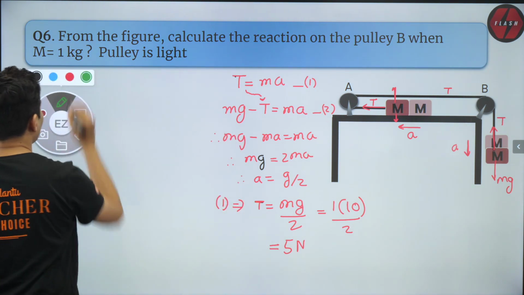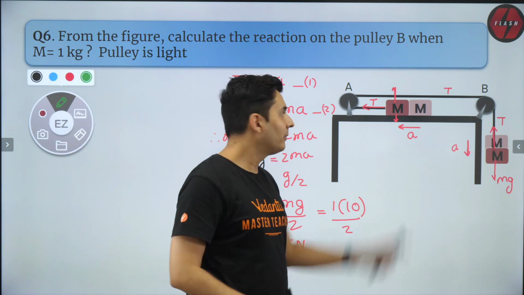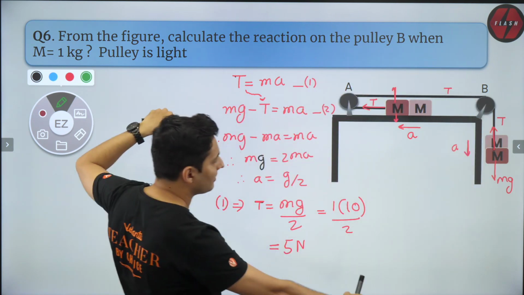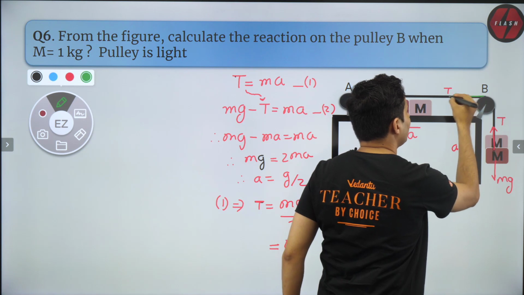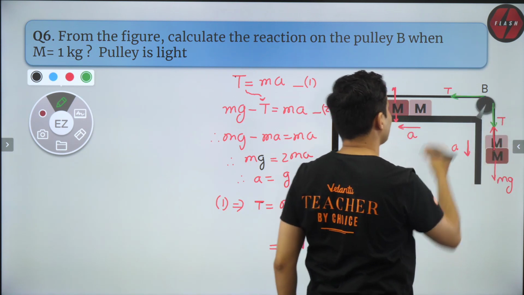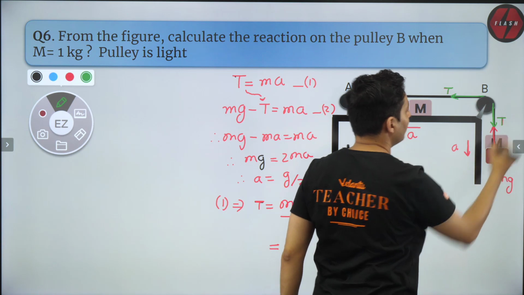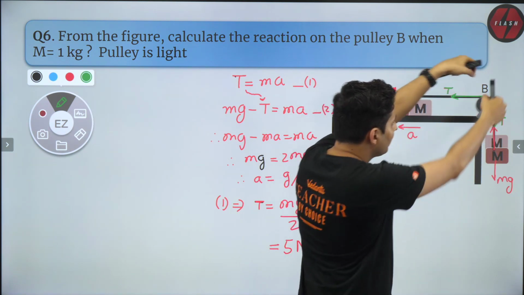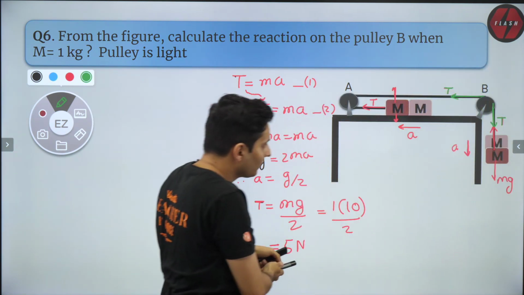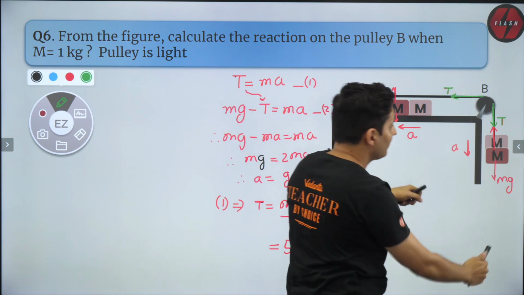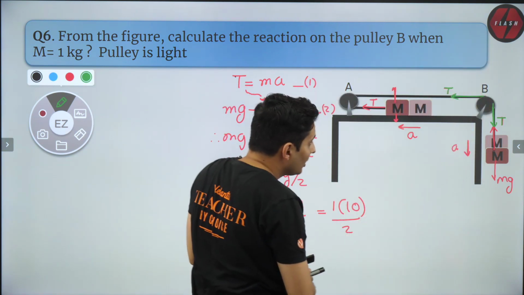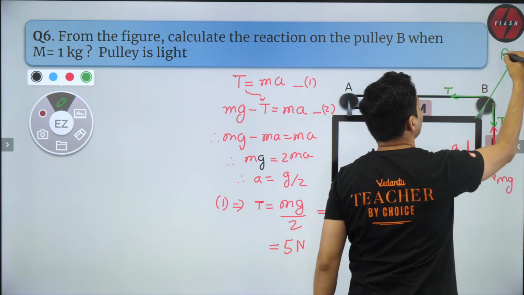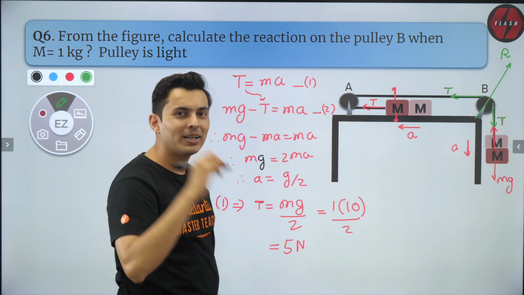Here is the thing. Think about the free body diagram of the pulley. That pulley is being pulled by the strings like this. So the tension will be acting in these ways, T here and also T here. Same thread, it's pulling it from both sides. Now the resultant of these two tensions will be here. Think about it. This T and that T will pull it here. So to balance that, this table will have to push it that way. So that's the reaction. I hope this is clear.